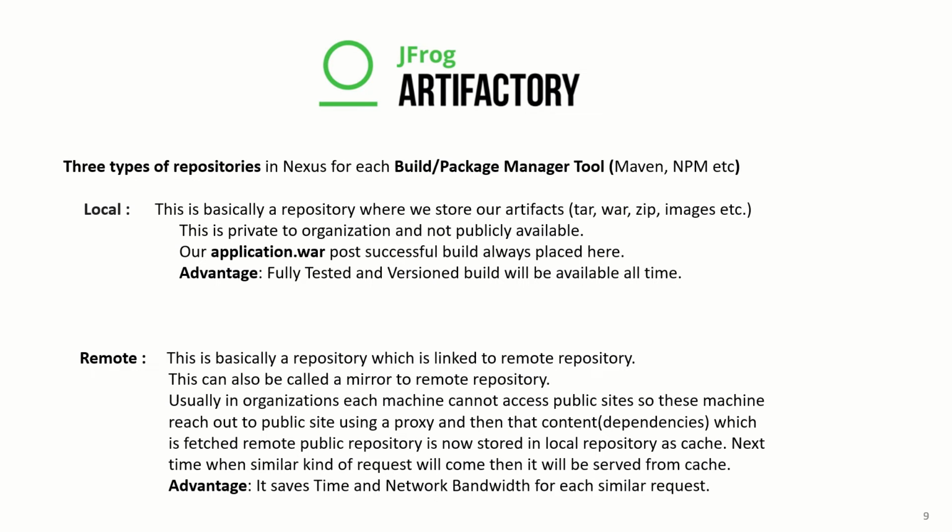Whenever developers want to get some dependency, they first reach out to the remote repository, which is a proxy repository, and that proxy will automatically download the content from the remote repository, which is also on the company's premises. Then that will get cached, and the next time a similar request comes, it will be served from the cache.